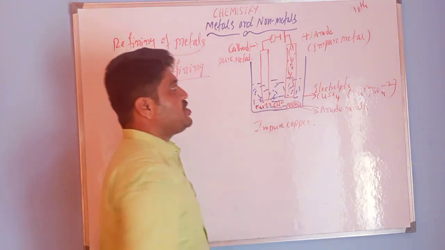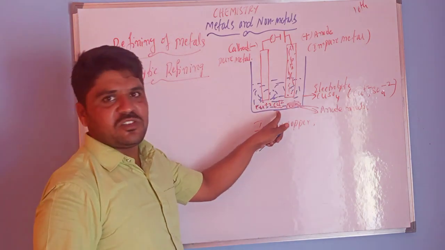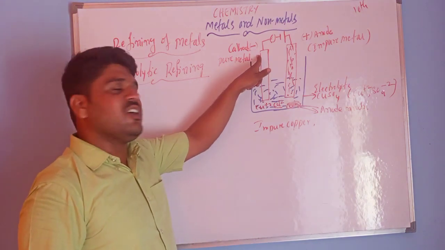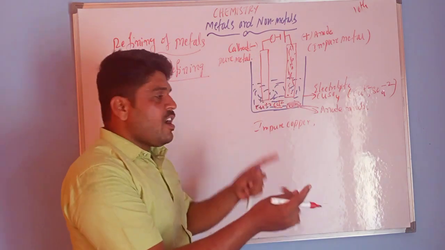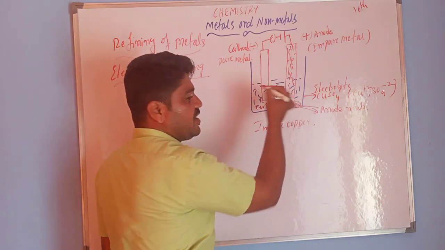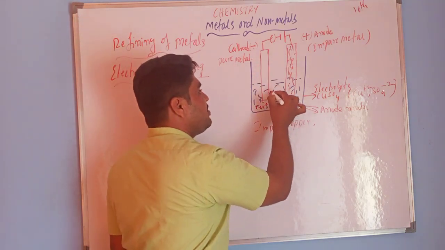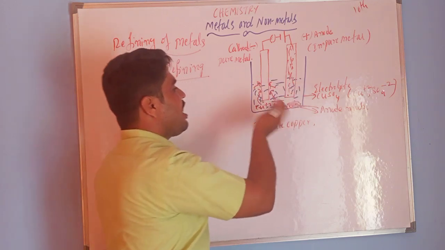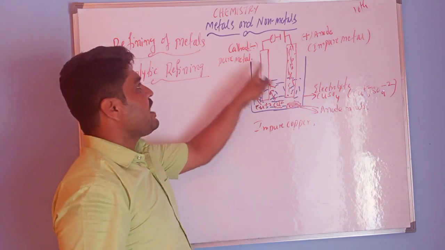These Cu+2 ions are positively charged. The cathode is a negatively charged electrode, so these are opposite charges, and the positive ions are attracted to the cathode.